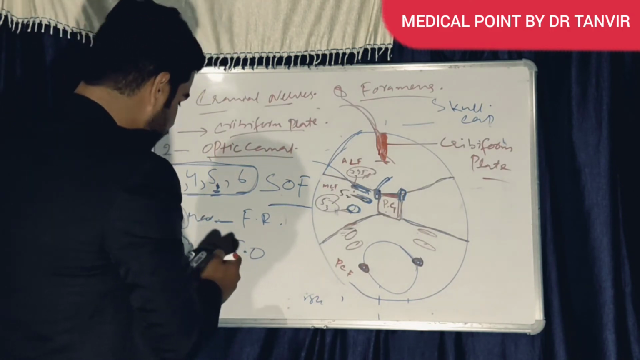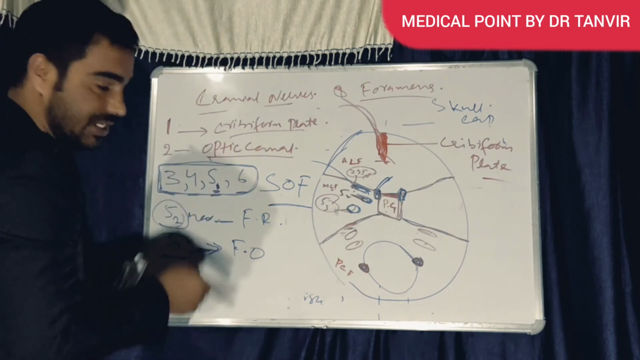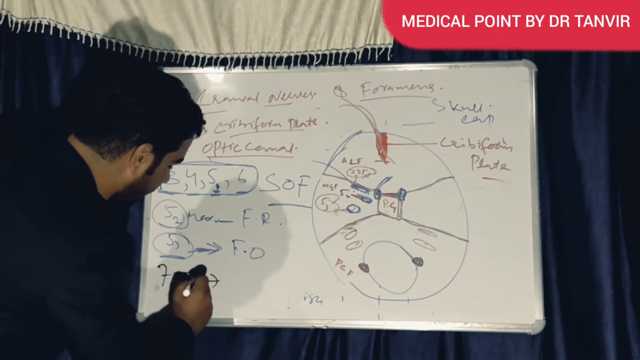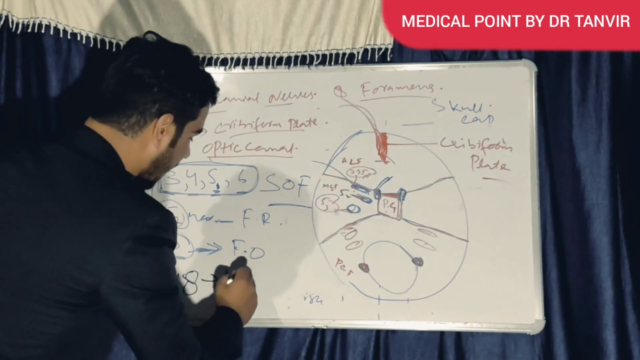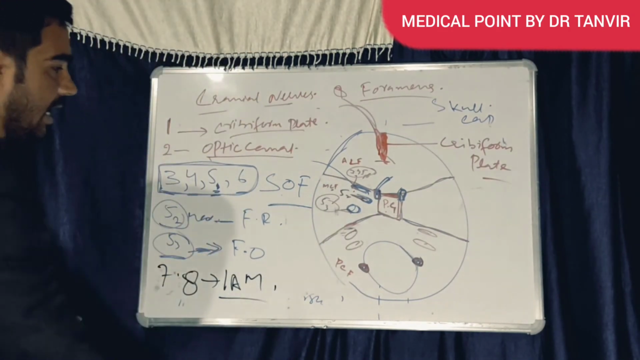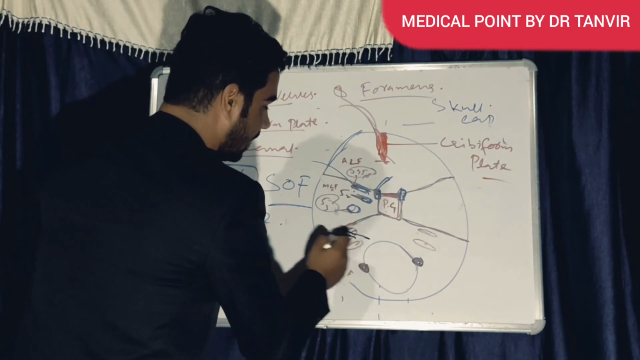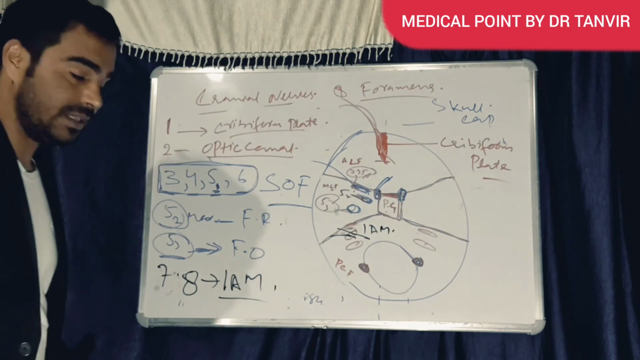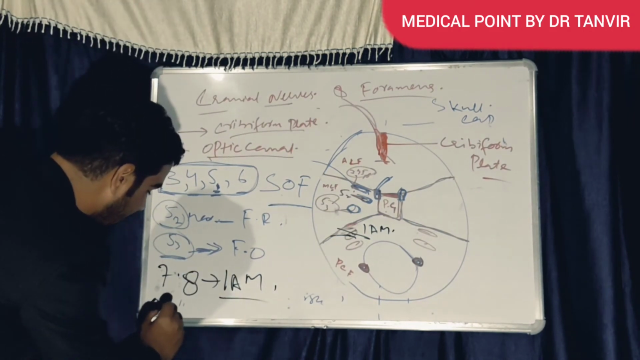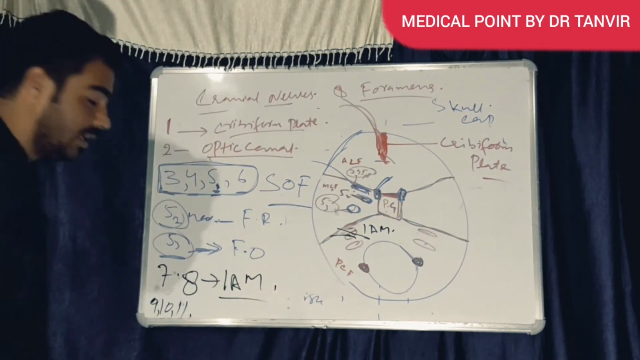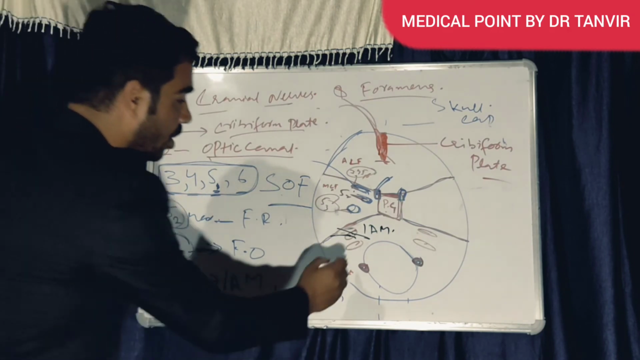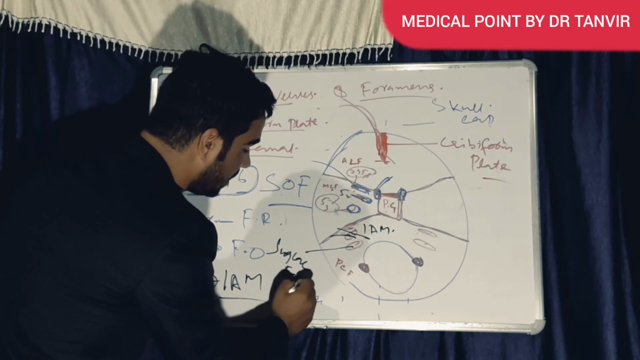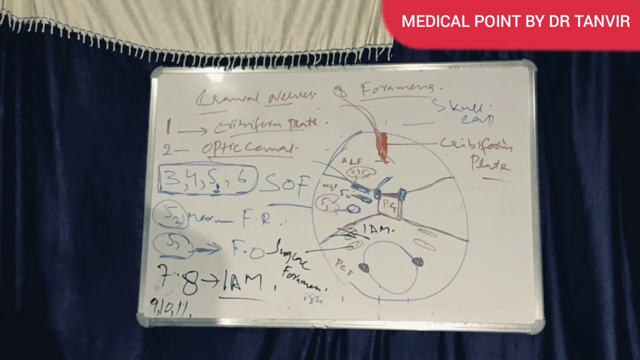After that there is which nerve? Sixth we finished. Seventh and eighth nerves will come through the internal acoustic meatus. After that there are 9th, 10th, 11th. They will come through the jugular foramen.